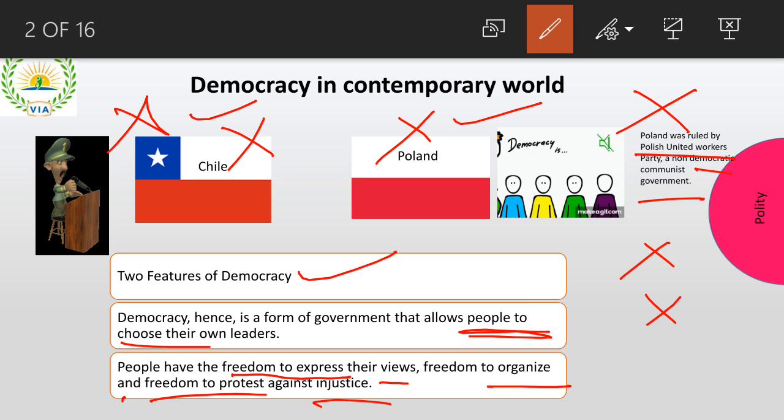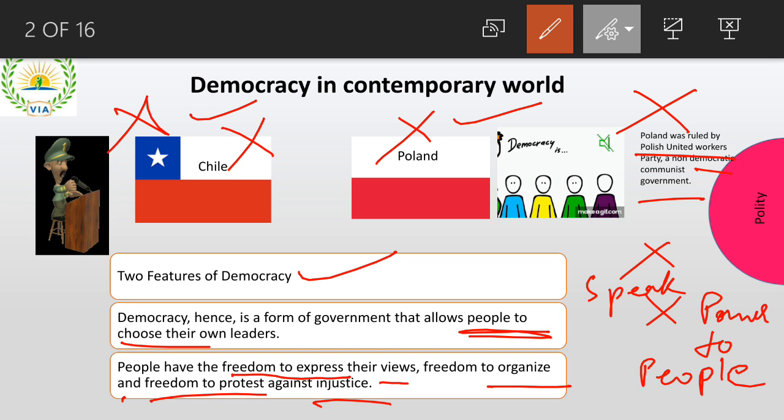So with these two examples, what the author of the NCERT is telling is that democracy should have two features. The first feature is the power should be in the hands of people. Power to people. Very, very important. And not only give power, but also give them rights. Rights to speak. Rights to express their feeling. Rights to express what injustice that's happening with them. Right? So now we'll see some kind of journey of democracy.